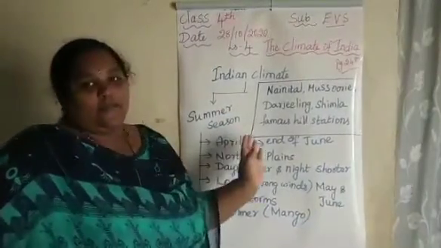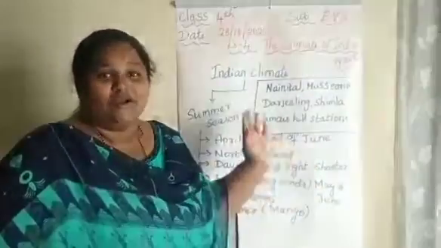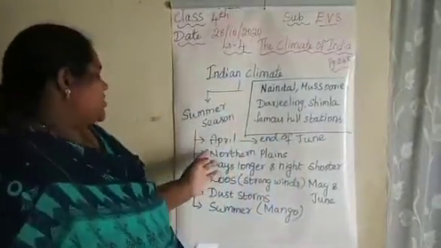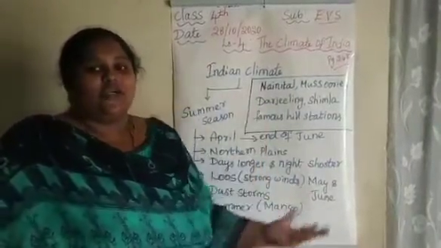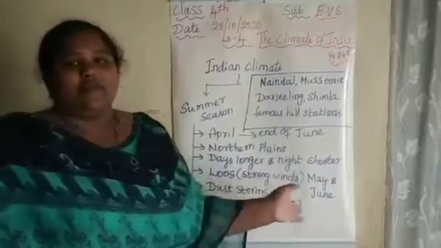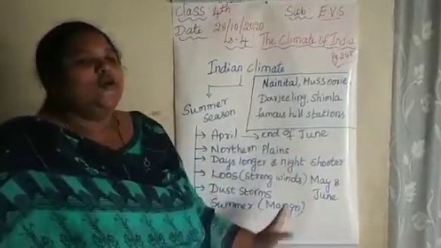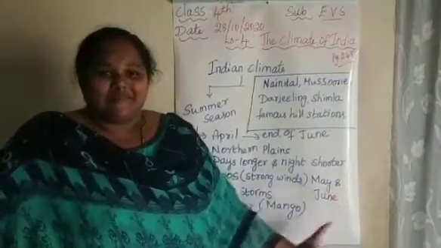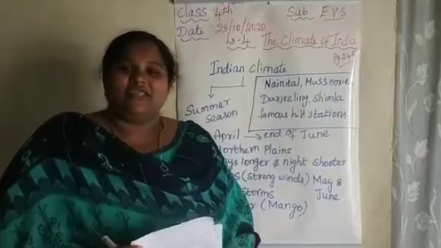It starts from April and ends in the June month. We have summer vacation, summer holidays, in that time. It is very hot in the northern plains. The days are very long and the nights very short. People in Rajasthan, the desert area, face strong winds called Lu and dust storms also. We get mangoes in the summer season, the king of fruits. We will continue with the rainy season and winter season in the next class.